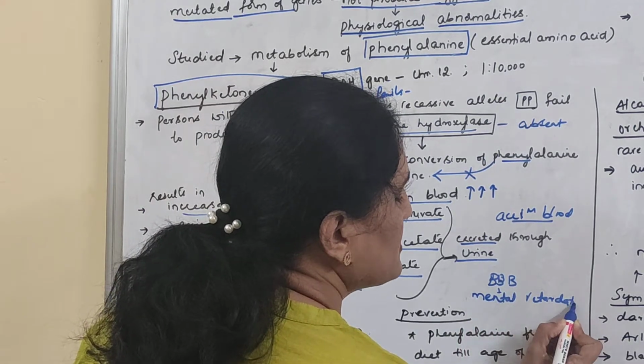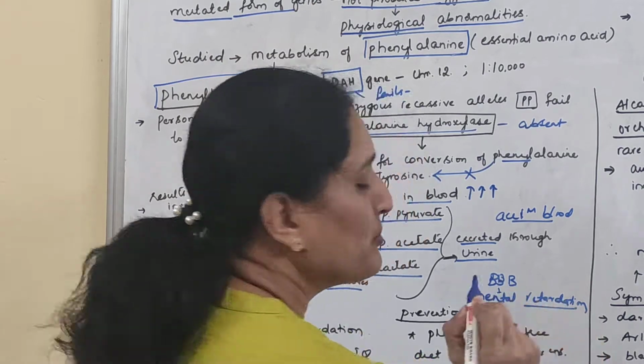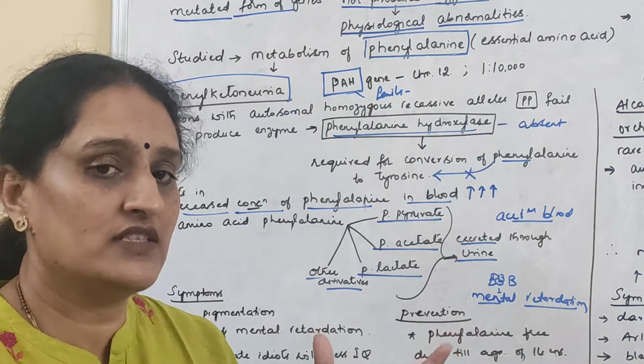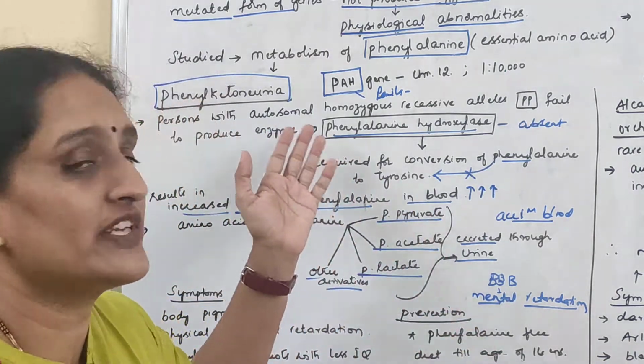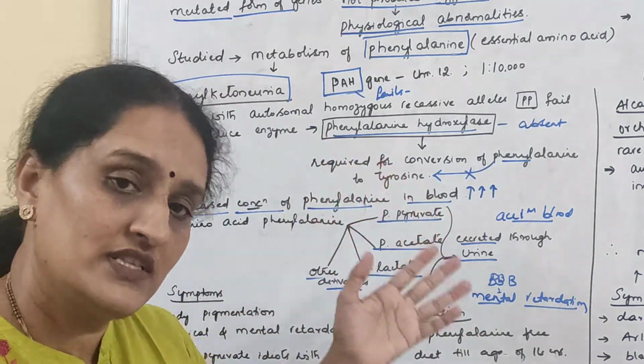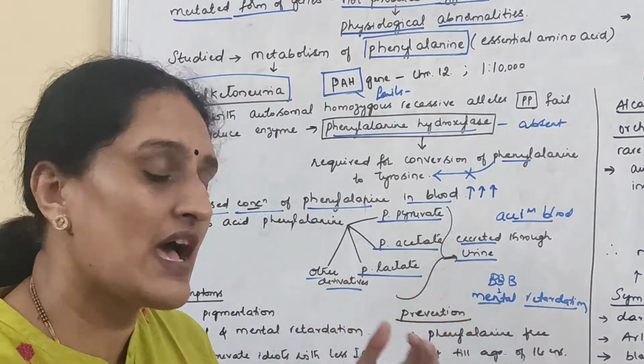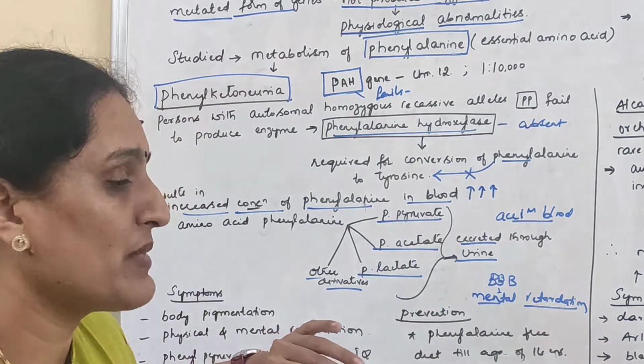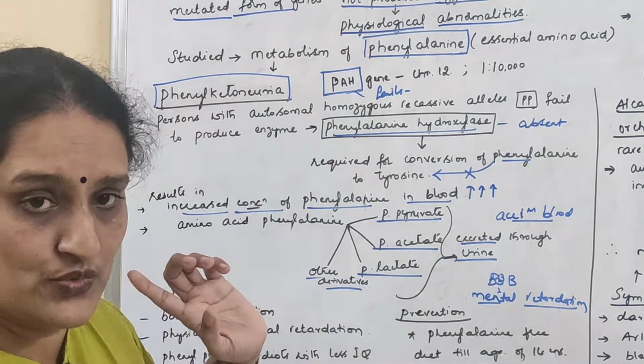It can affect the functioning of your brain, right? So because of that, a child who is suffering from this phenylketonuria will not have a very good IQ. So this is what determines this phenylketonuria.